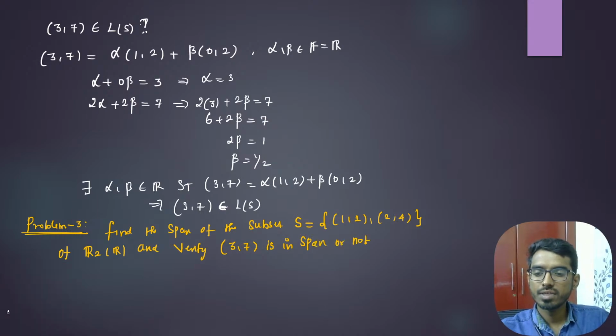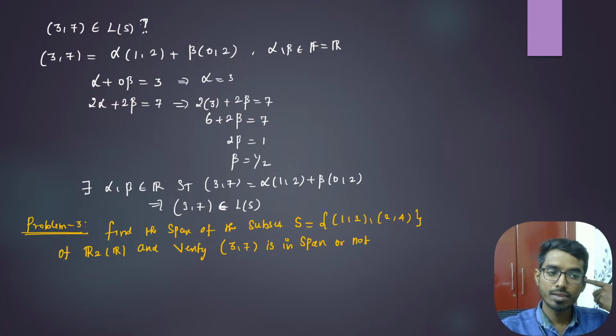Right? Now first we will try to find all the linear combinations of this, which will give us the linear span.